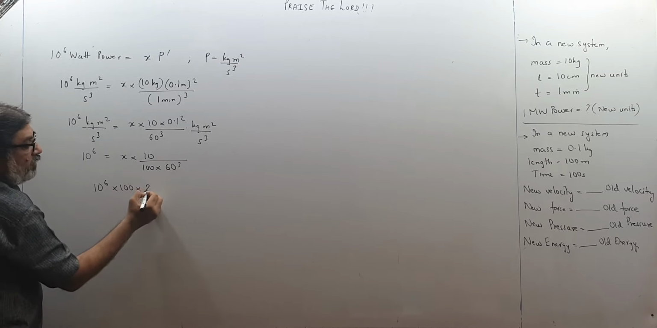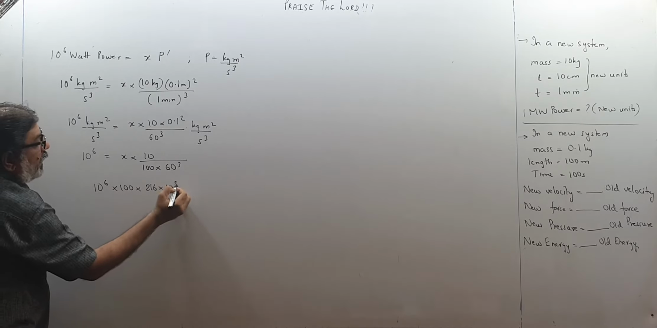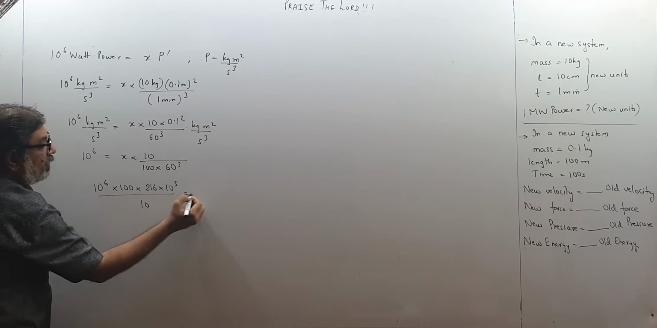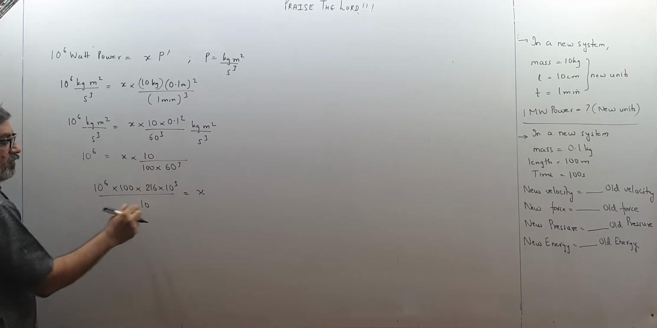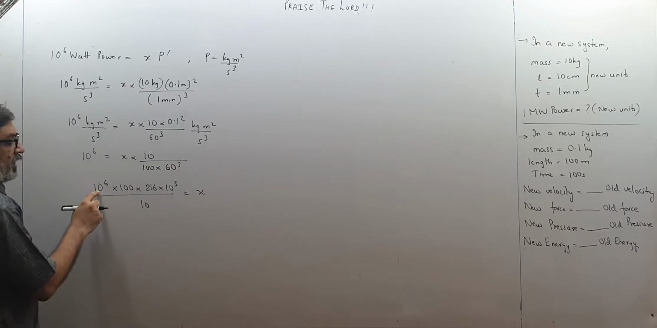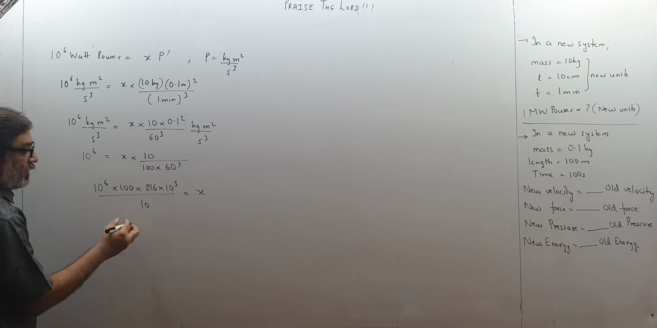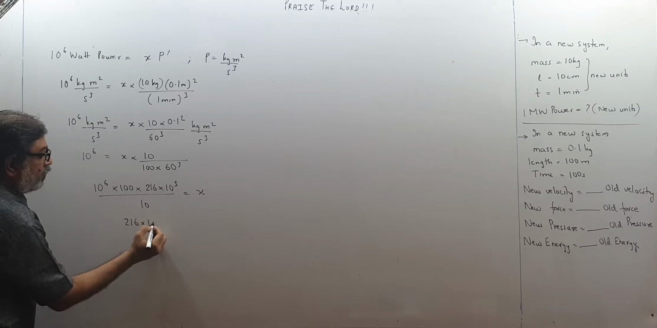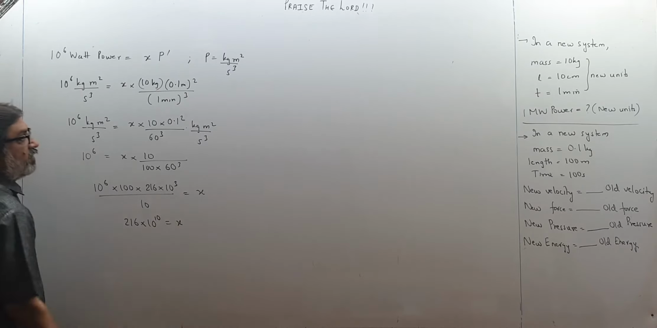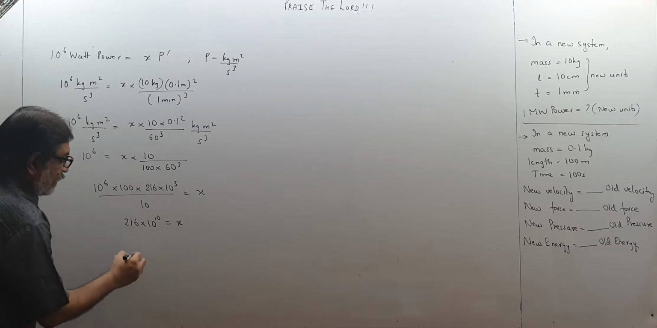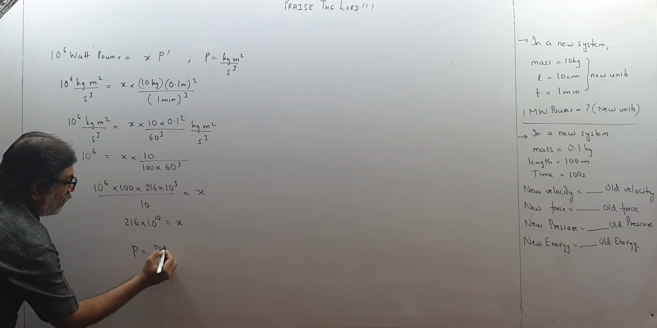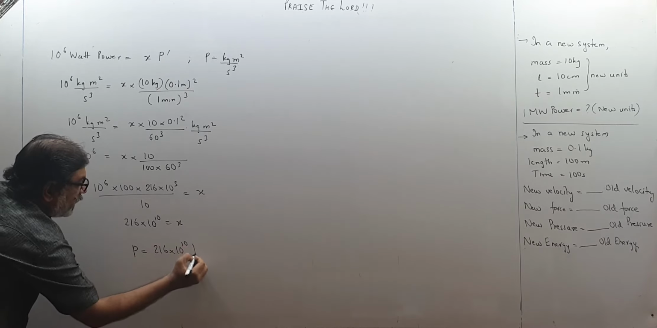Into 60 means 216 into 10 cube upon 10, that is x. This comes here, this comes down. So this is 10 raised to 6, 8 and 11 and upon 10. So this is 216 into 10 raised to 10, that is x. So therefore I can say that P becomes 216 into 10 raised to 10 P dash.